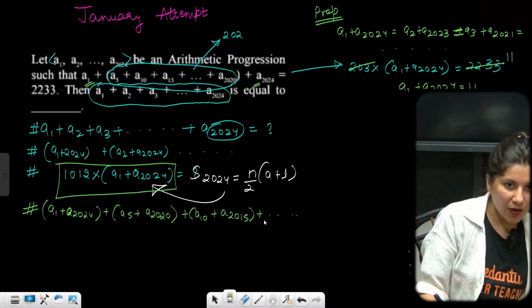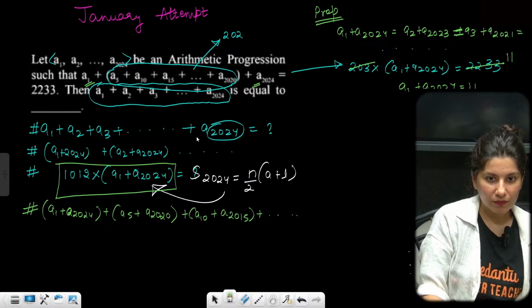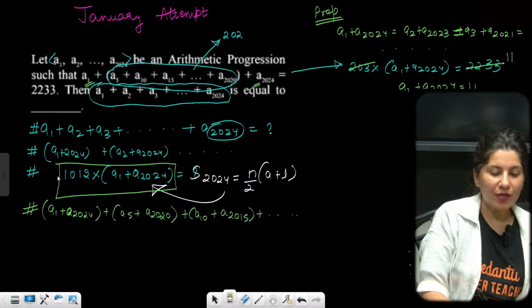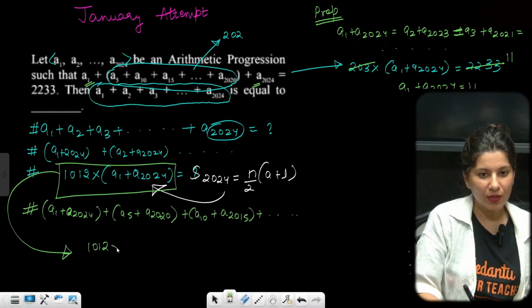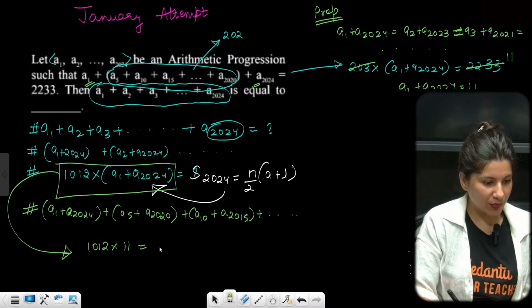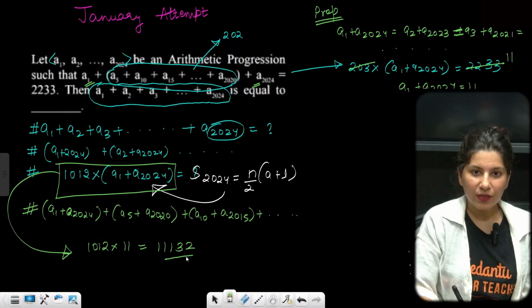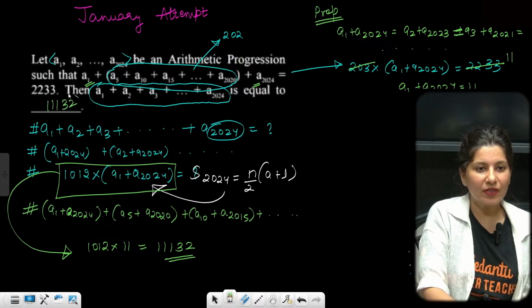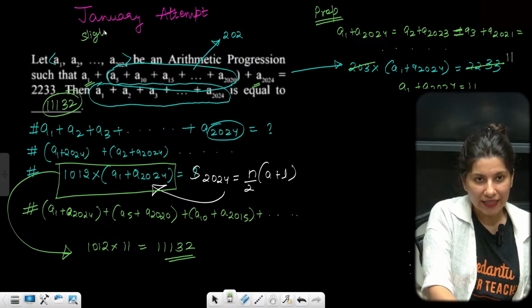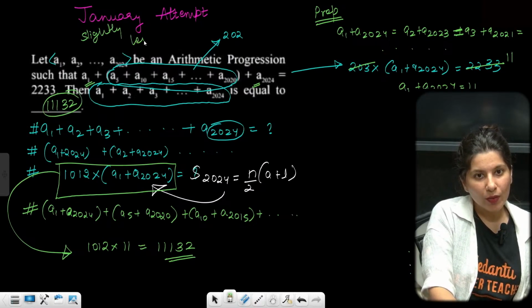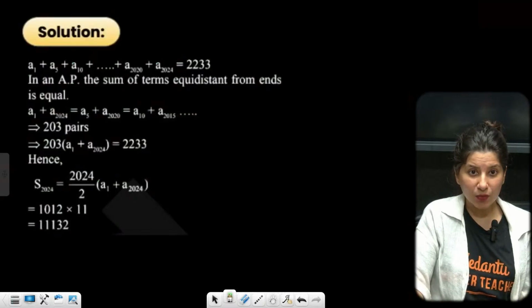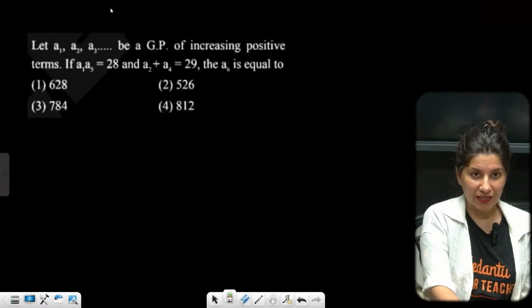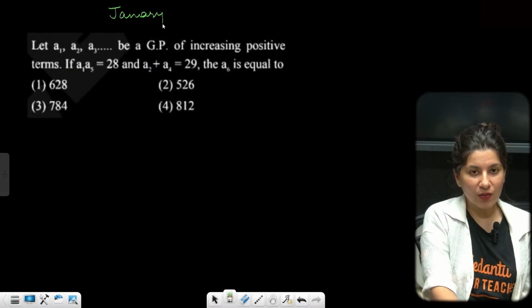So right now, this is what you have to calculate: 1012 into 11. That's it. 1012 into 11 is 11132. This is your final answer, 11132. Slightly lengthy, but still doable. It might look a little frustrating. Now another question from the January attempt.